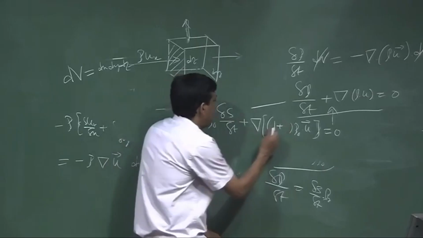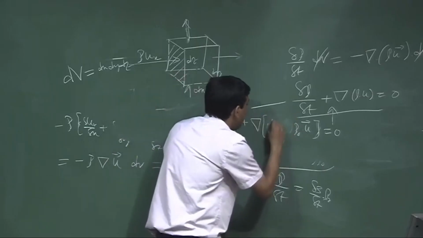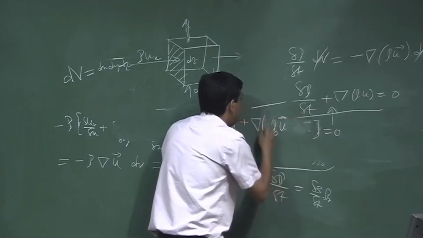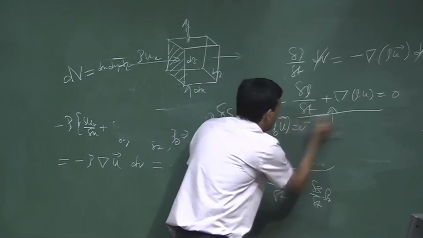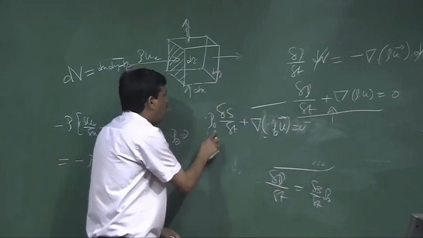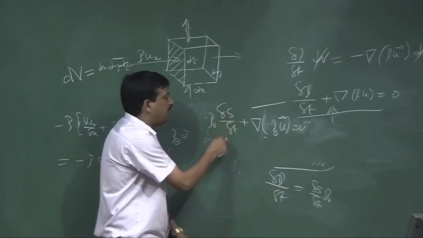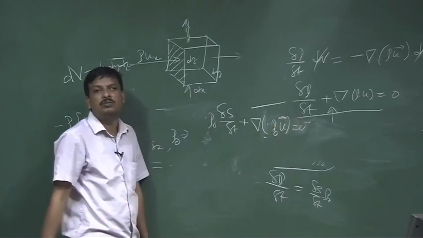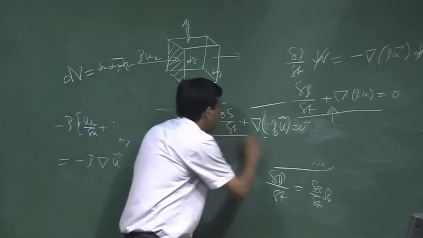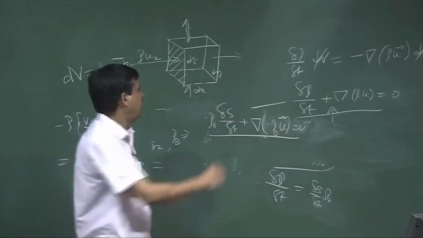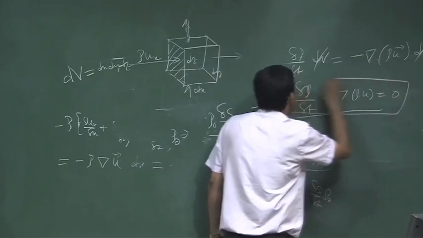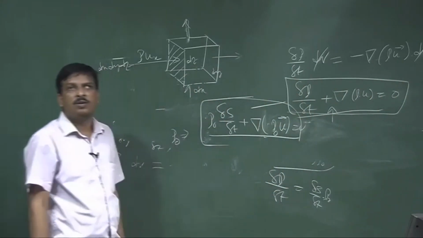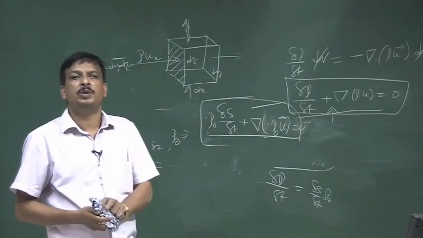So, the equation is rho 0 into del S by del t plus divergence of rho 0 u is equal to 0. So, this is the continuity equation, or I can use the earlier form. Sometimes I use one, sometimes the other later on. Okay. So, this is called the continuity equation.